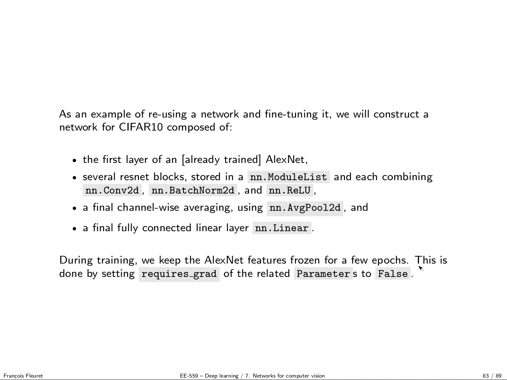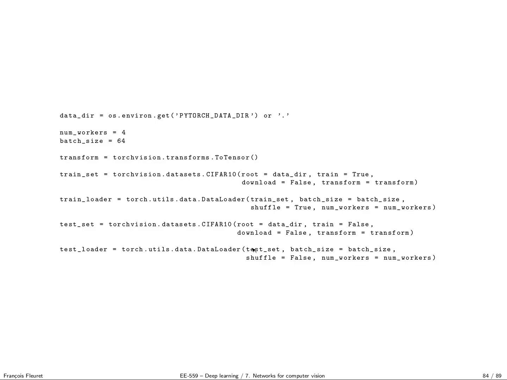So the way we are going to do this is by setting requires_grad of the AlexNet parameters to False. If you do this, the gradient will not be updated and they will be set to 0, and then the gradient step will not change them. Okay, so let's put all this together. This is my way of doing things. I have an environment variable that tells me where I put my PyTorch data.